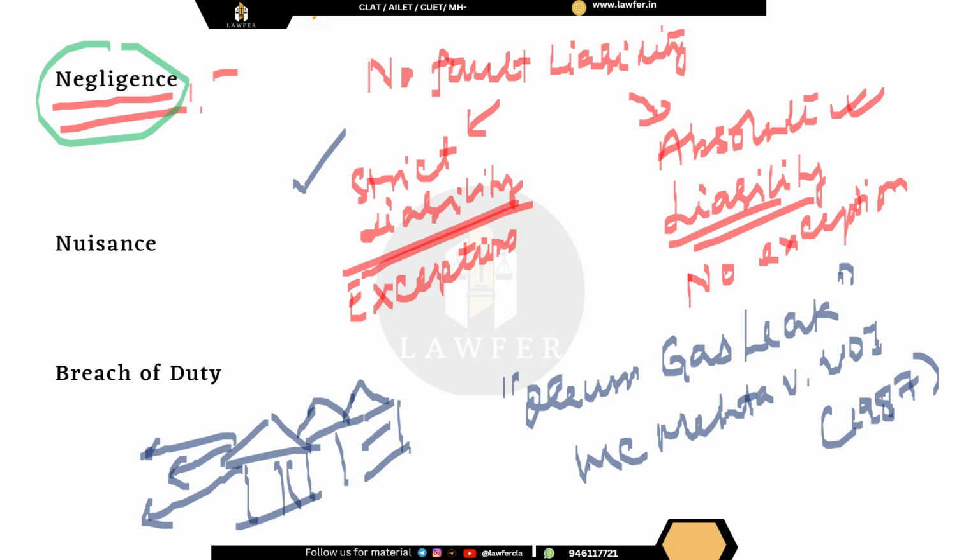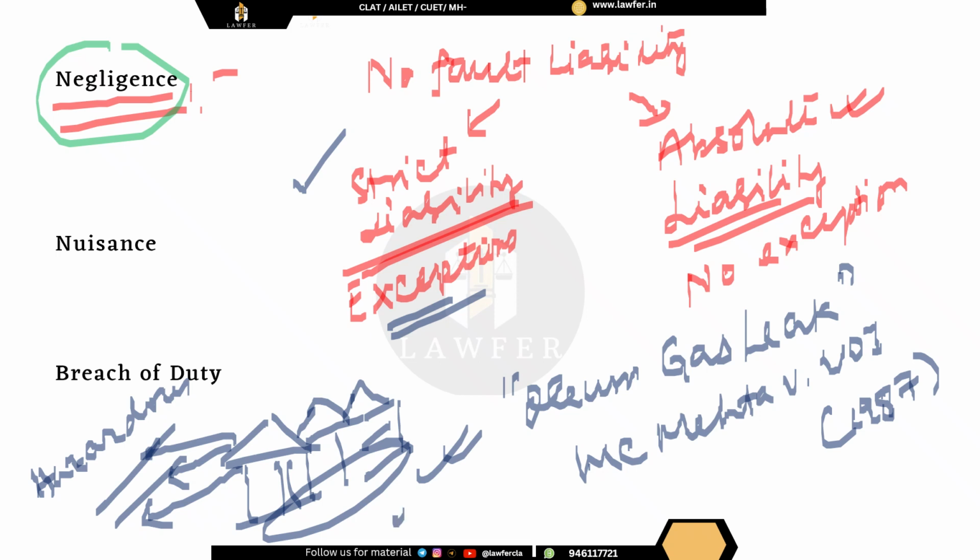Now here, the court held that we will not see whether it is a dangerous thing or whether there has been escape, or those things which we considered under strict liability. If there is any damage caused because of this hazardous substance which was being stored in the factory, the owner of the factory is liable. The owner is always liable. So the owner of the industry always has to be considered liable in such cases. That is absolute liability. There is no exception to it. So these were the cases of no fault liability.